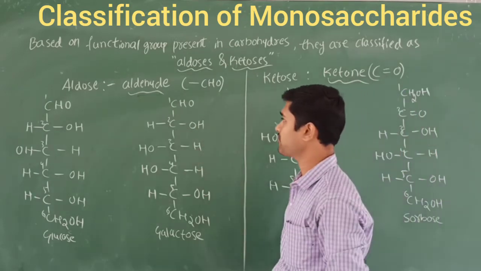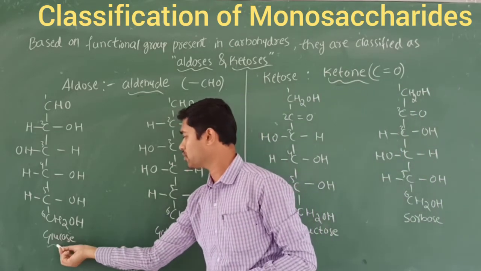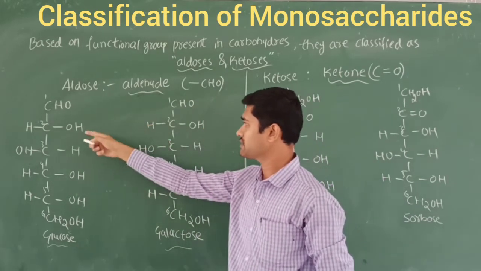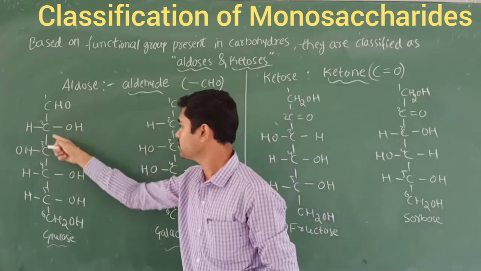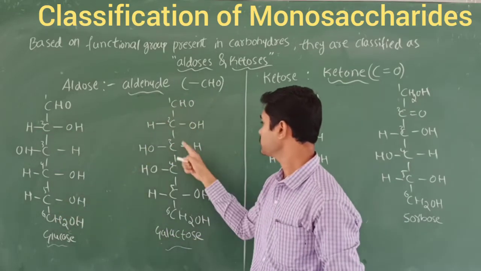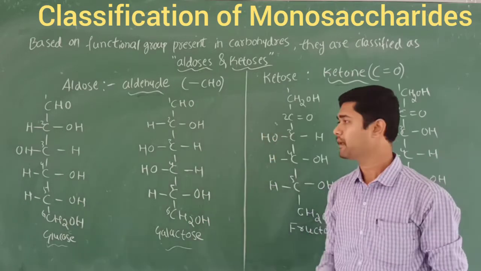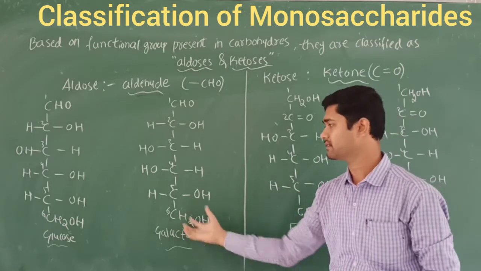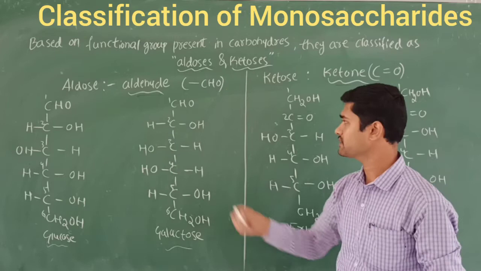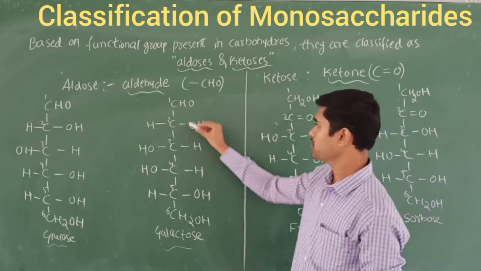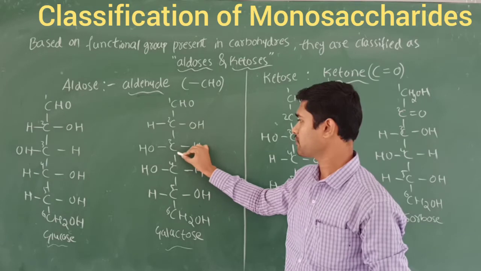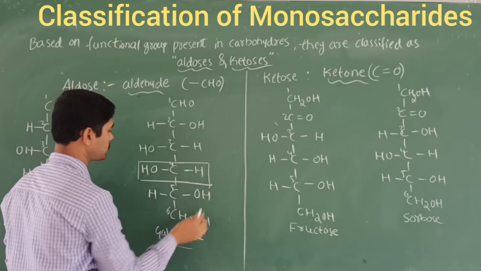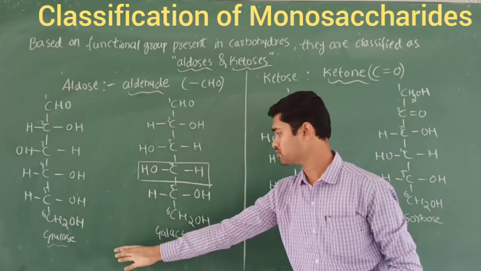Let's take an example for aldose: glucose and galactose. Count the carbon atoms here: 1, 2, 3, 4, 5, 6. The formula is the same, but the arrangement of the groups is interchanged. The first, second, and third carbons are the same. The only difference is at the fourth carbon, which distinguishes glucose from galactose.